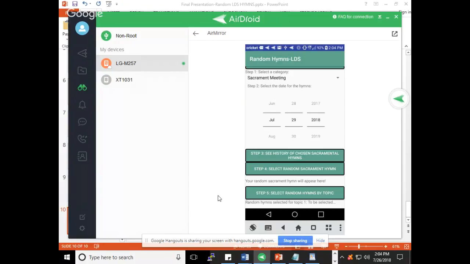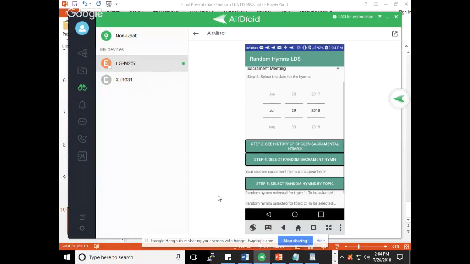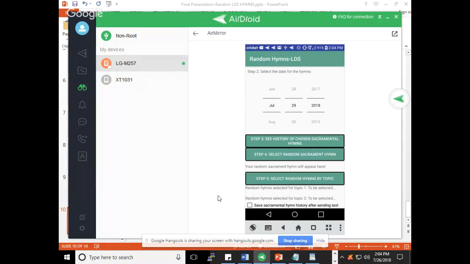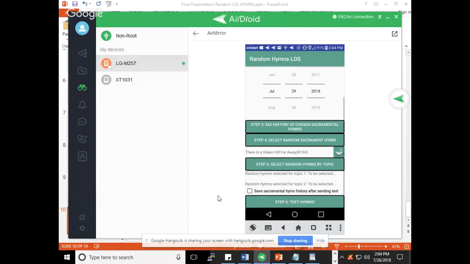And I'm going to skip step 3 because we don't have any history right now, but I'll come back to that. And then in step 4, I'm going to select a random sacrament hymn. So once I click on that, you'll see that a random hymn shows up, with the icon of the app at the right. And then I'm going to go ahead and go to step 5 and select 2 topics.